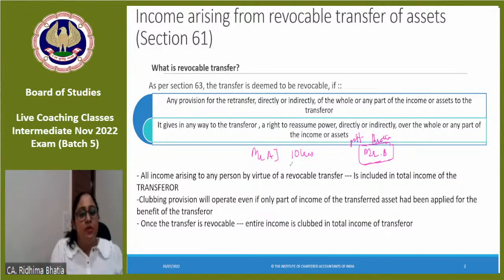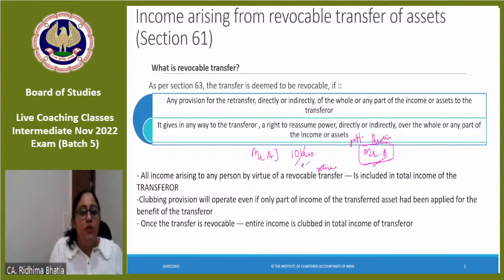And I tell Mr. B कि अभी I am earning income. Once I retire, then I will not have any income. You transfer this property back to me. Okay. So is this a revocable transfer? Yes, it is a revocable transfer. Why did I make so? Because abhi I am letting that property in his hand, but with the condition that I will get it back once I retire. Then there would be no income. So whatever rent is there, I could pay tax on it.